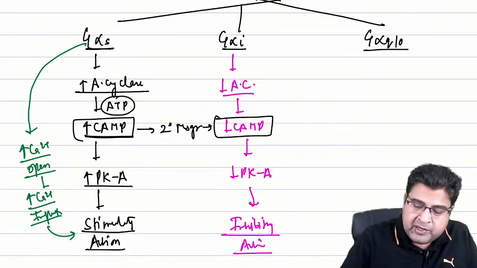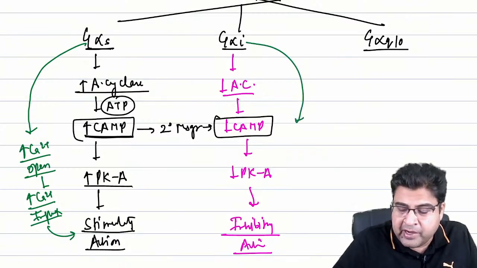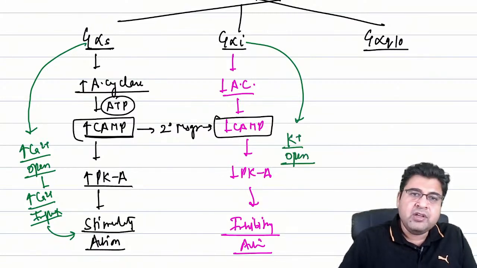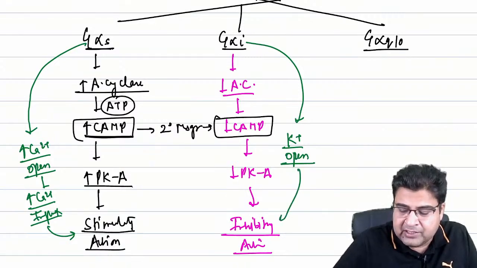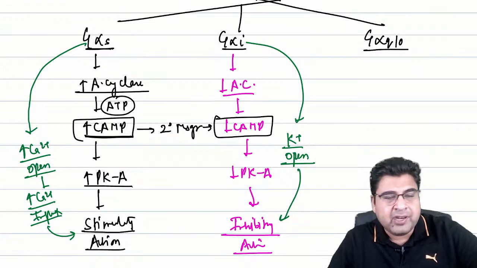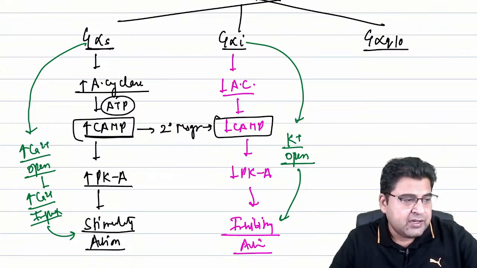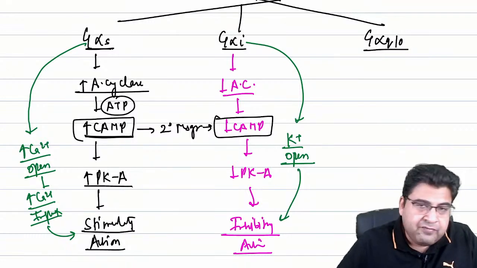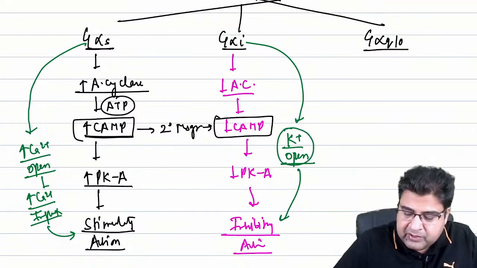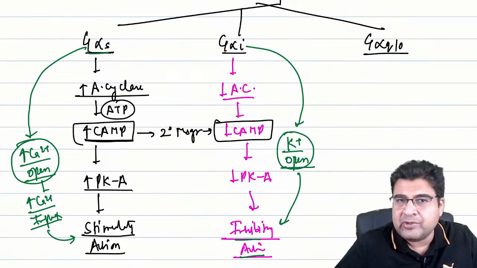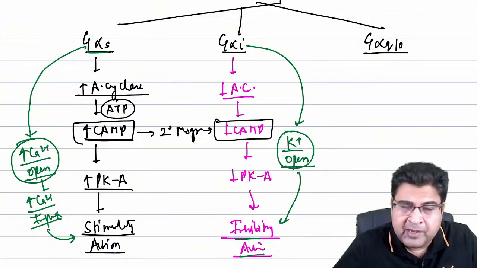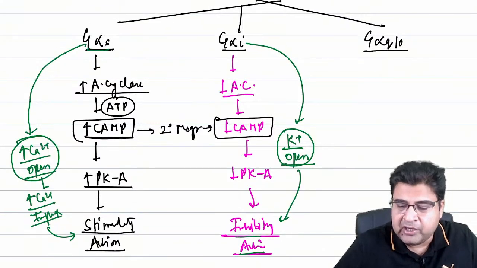And similarly, G alpha I also acts directly by opening up a potassium channel. When this potassium channel opens up, potassium will go outside the cell, so potassium efflux will take place, and this will lead to inhibitory action in the body. So G alpha I will open up the potassium channel, resulting in inhibitory action. G alpha S will open up the calcium channel, resulting in stimulatory action. These two actions are independent of the secondary messenger.